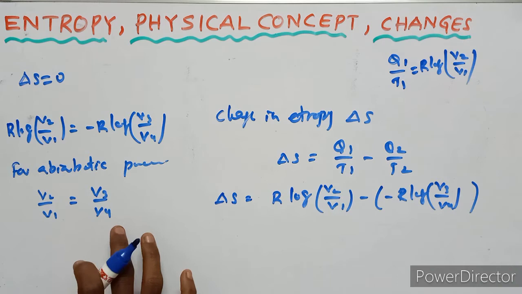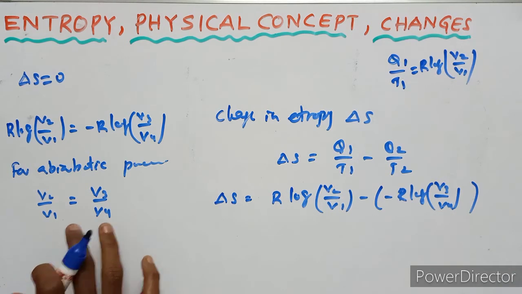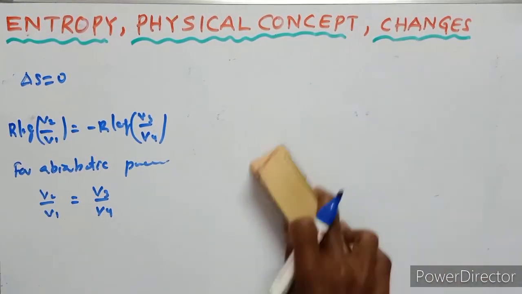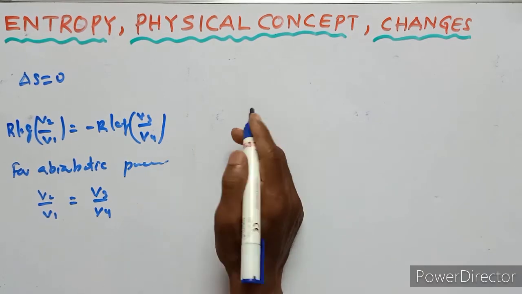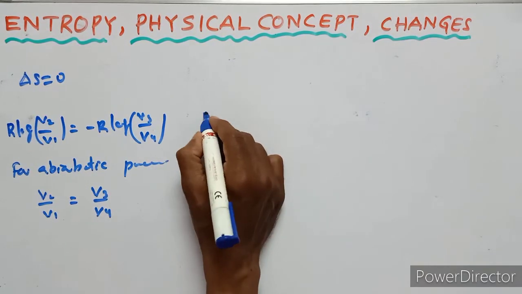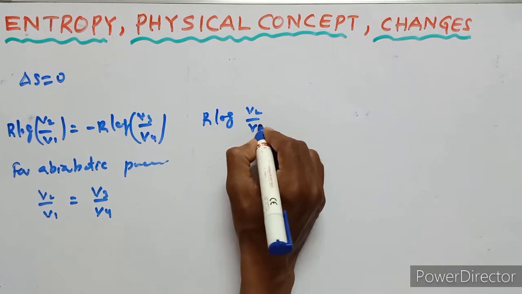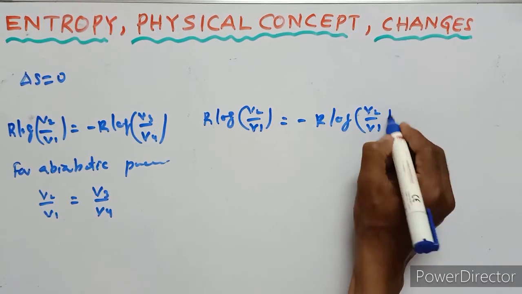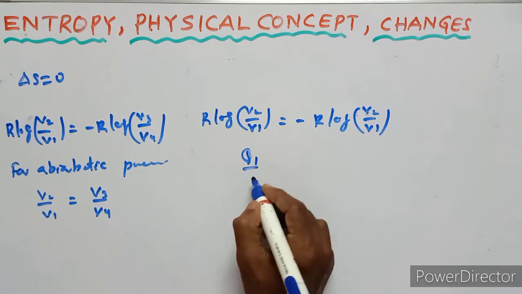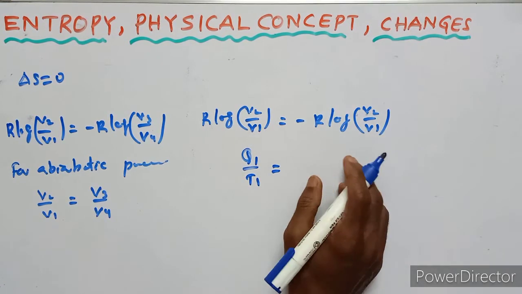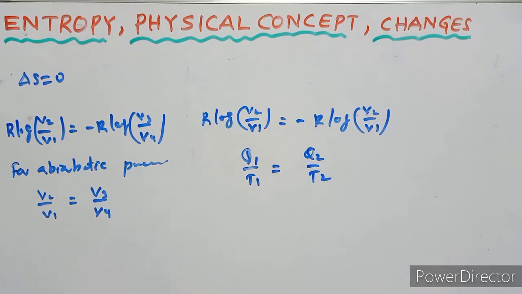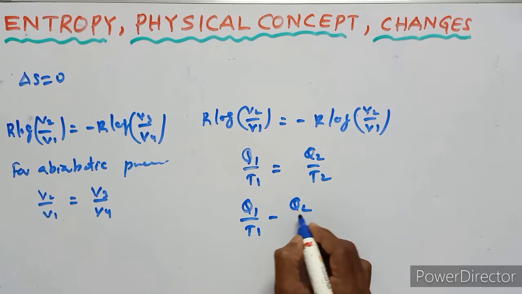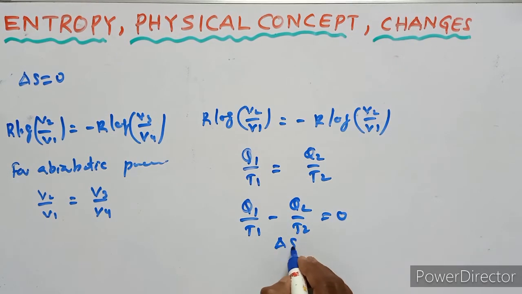So from these two equations, R log V2 upon V1 is equal to minus R log of V2 upon V1. So that means Q1 upon T1 is equal to Q2 upon T2. Then Q1 upon T1 minus Q2 upon T2 is equal to 0. Then delta S equals 0.